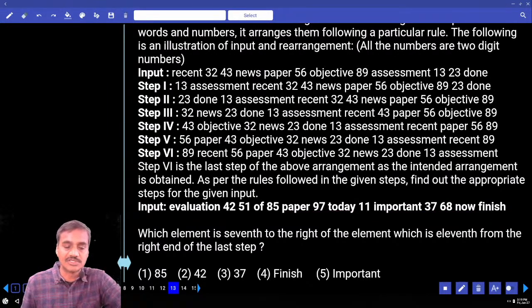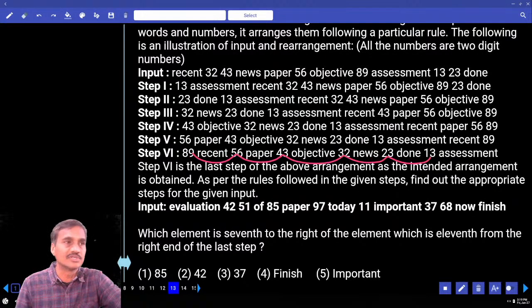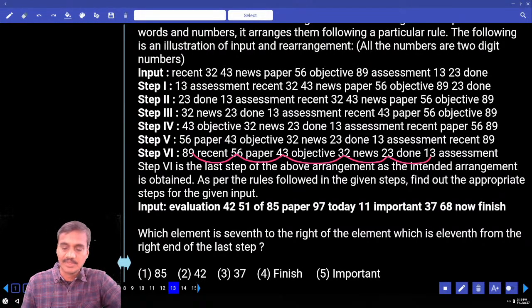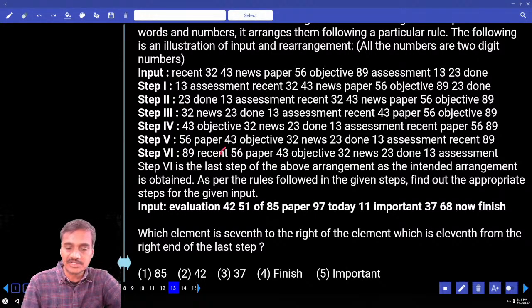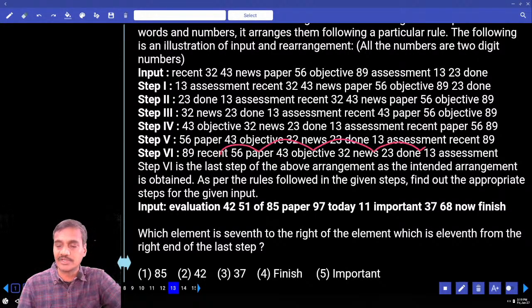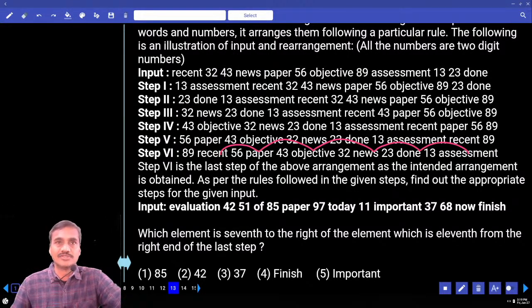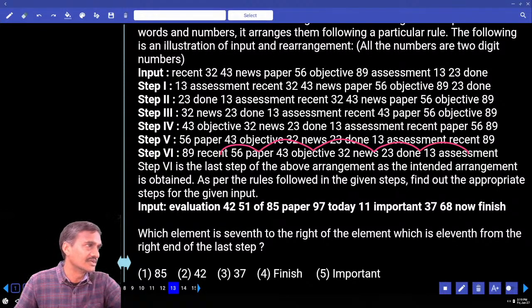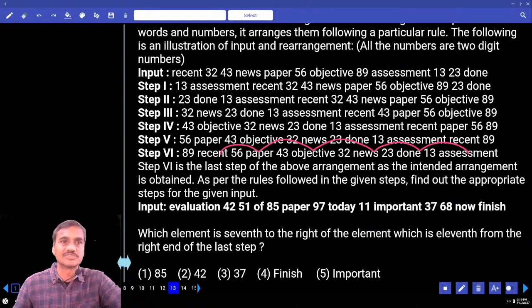Then check out the logic here. 89, 56, 43, 32, 23, 13. All the numbers are arranged in descending order, in alternate positions starting with the first number. Then the next one: recent, paper, objective, news, done, assessment. Again all the words are arranged in descending order, isn't it? Hence numbers in descending order and words in descending order, in the alternate positions, in the first and the second places.